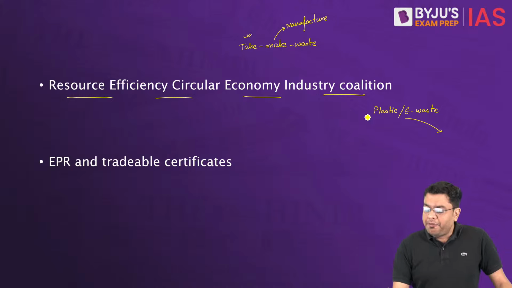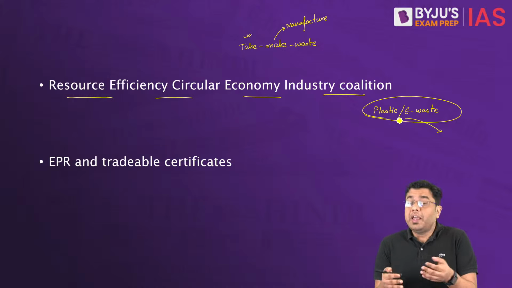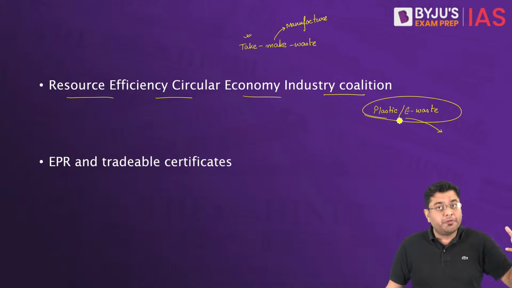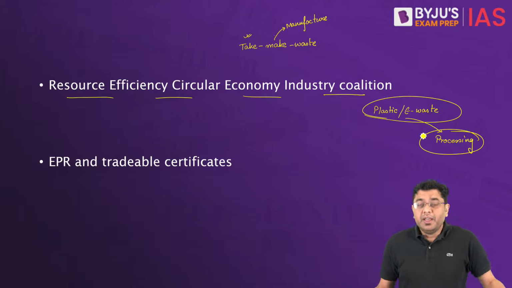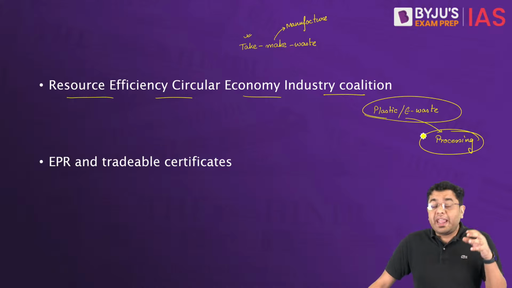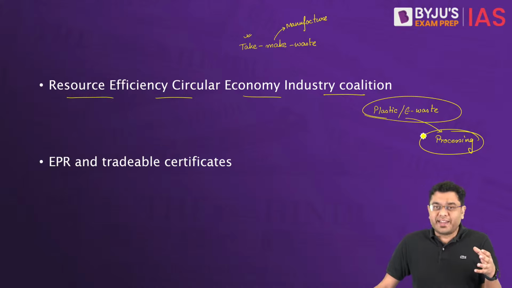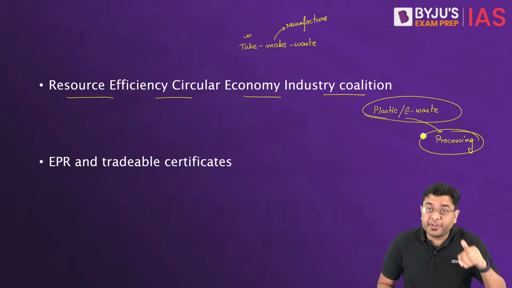But let's say if we use plastic waste or any plastic items or any electronic devices that we have, now after that if we are able to extract some amount of meaningful materials which can be used in the production of a new product, so that will be in a kind of a processing infrastructure. Now wherever that processing will be carried out, that will end up providing not only environmental cleanliness but also will ensure provision of jobs for larger section of the people, because there will be certain companies which will be specializing in processing of those devices.